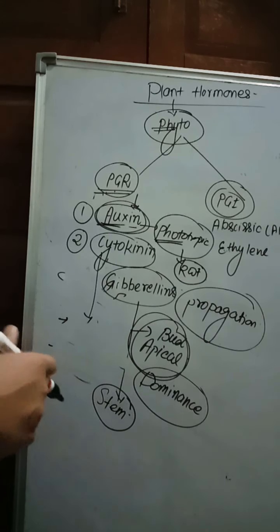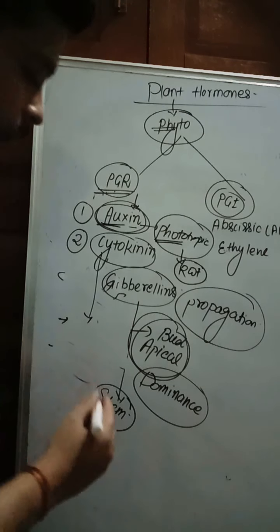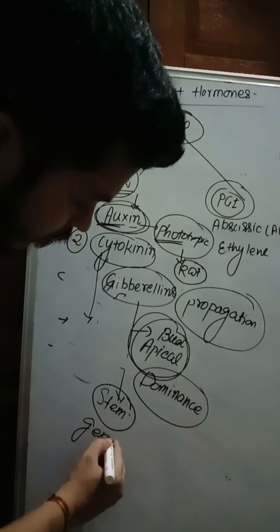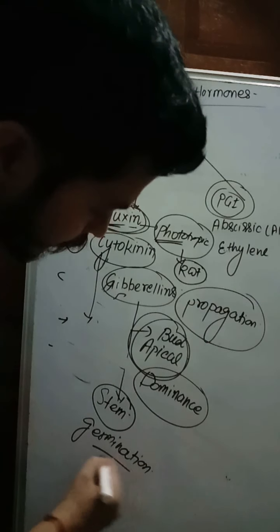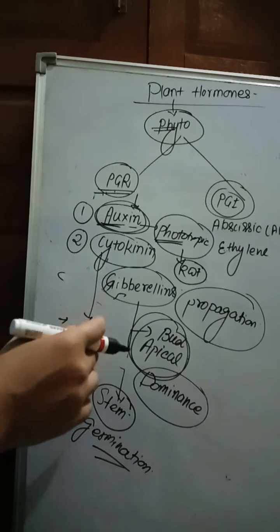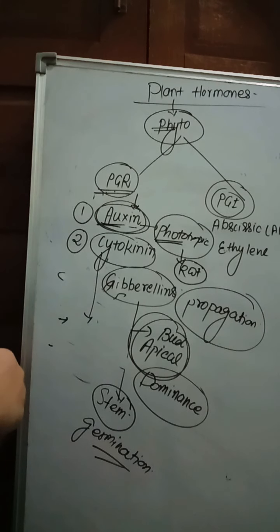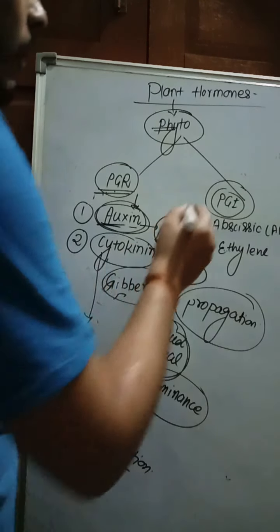Gibberellin also initiates the germination of the seed by breaking the seed dormancy. So, stem elongation, seed germination. It also inhibits the senescence and aging of the leaf and promotes the flowering and fruiting of the plants. Very important. Next we come to the plant growth inhibitors.